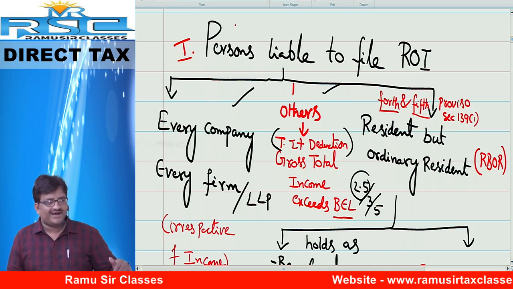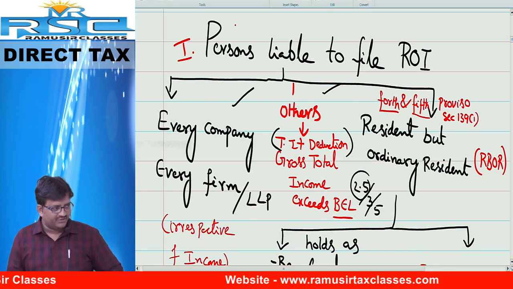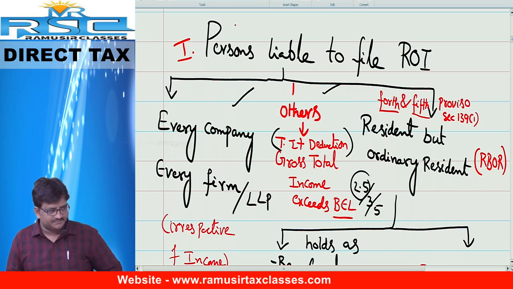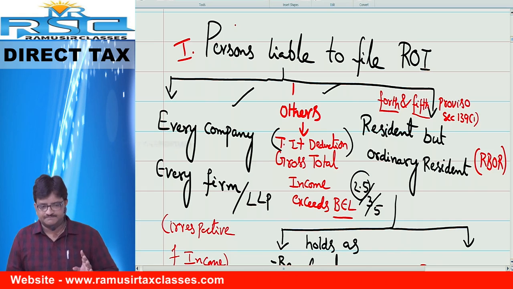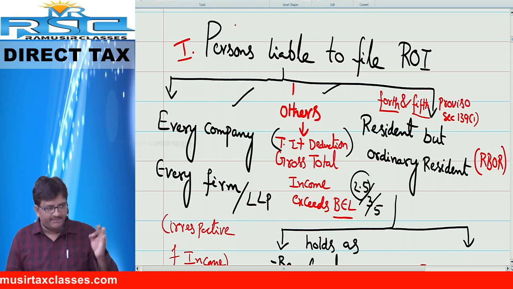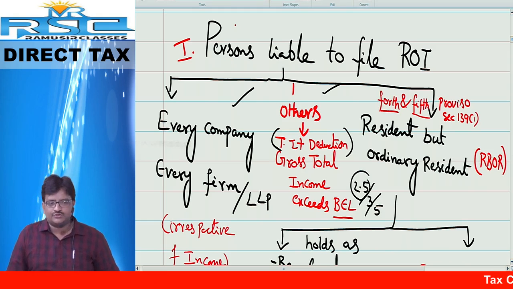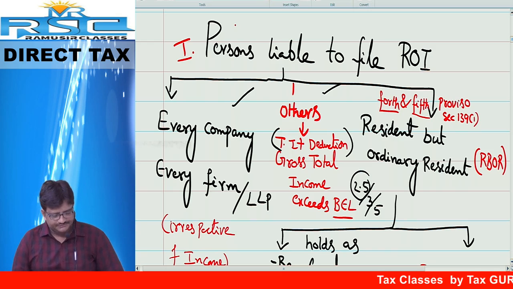In case of others, down arrow. Gross total income of the previous year exceeds basic exemption limit. That is 2 lakh 50, 3 lakh, 5 lakh. No need to write basic exemption limit.